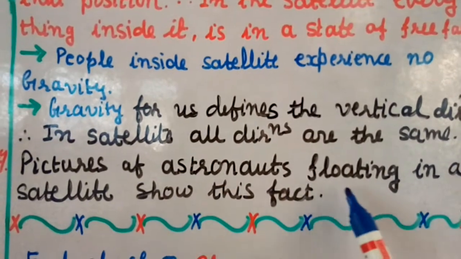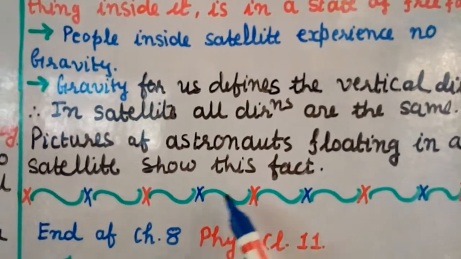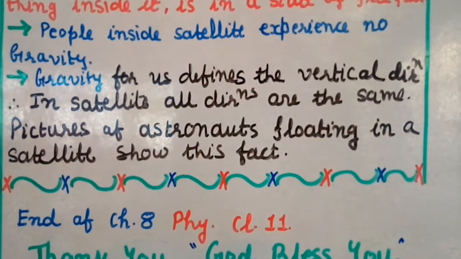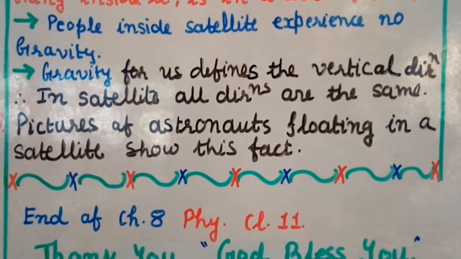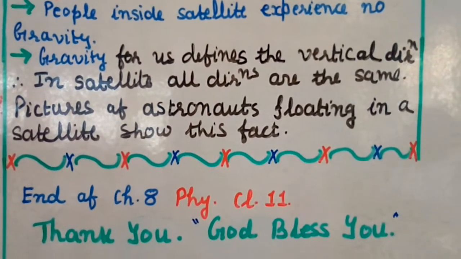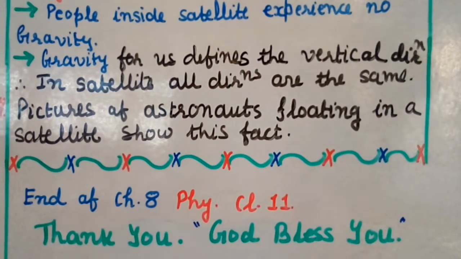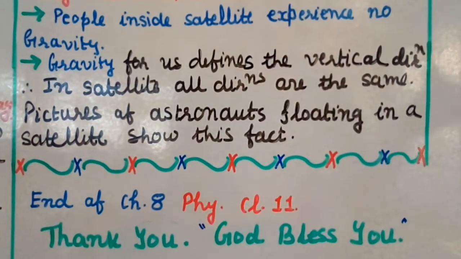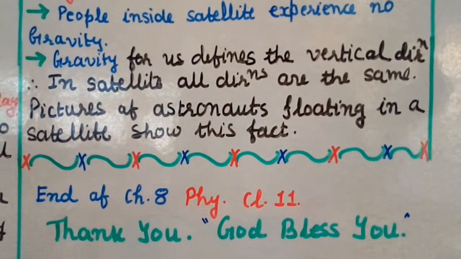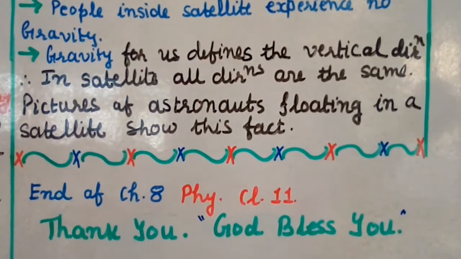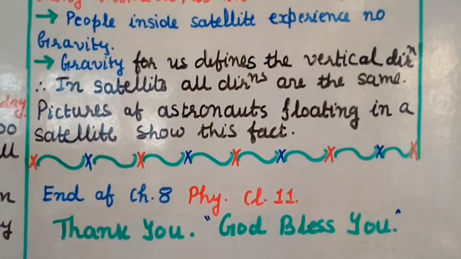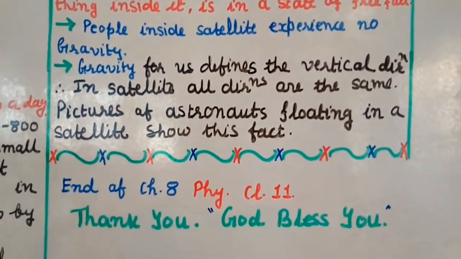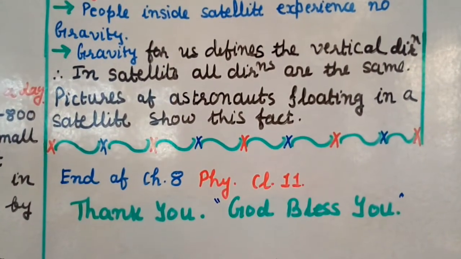Pictures of astronauts floating in a satellite show this fact, and we have seen pictures in which the astronauts are floating in the satellite, right? Because for them every direction is the same. They do not know which direction is downward and which is upward. Why? Because they are experiencing no gravity in the satellite, and therefore they are experiencing weightlessness. So here we end chapter 8, Physics class 11. Thank you very much.